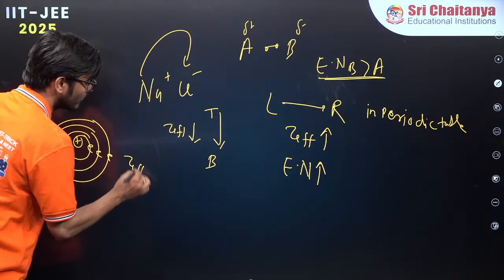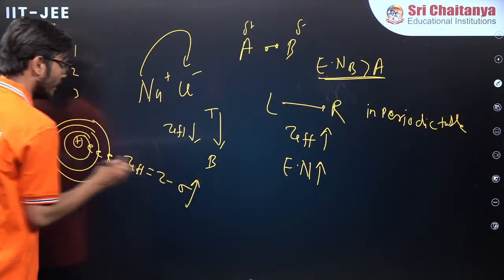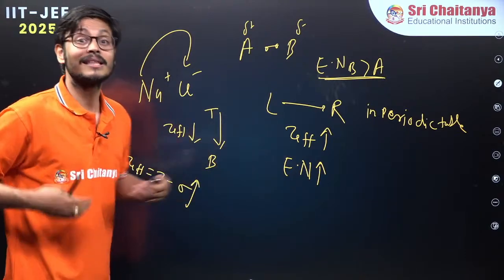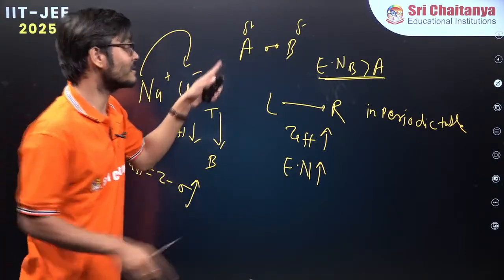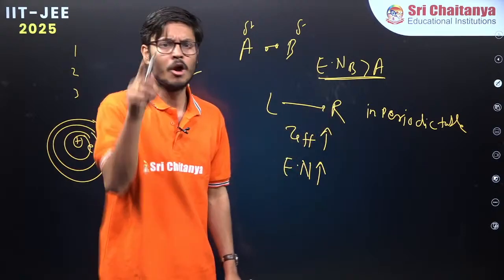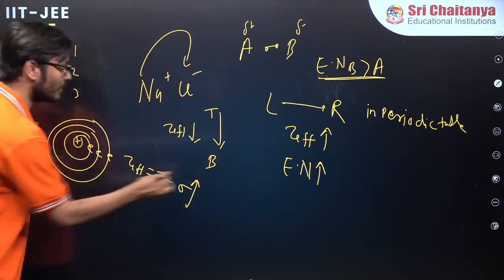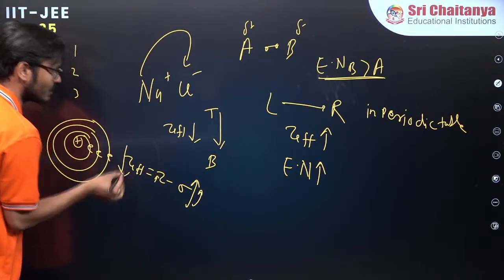Z effective is equal to Z minus sigma. Now what is more dominant? Sigma, because the electrons are changing their orbits. Because electrons are changing their orbit, they will have more repulsion rather than attraction. Left to right, the period is not changing, the orbit is not changing. But here the orbit is changing, so more repulsion will happen. So sigma will be more and Z will be less. Therefore, effective nuclear charge will decrease.